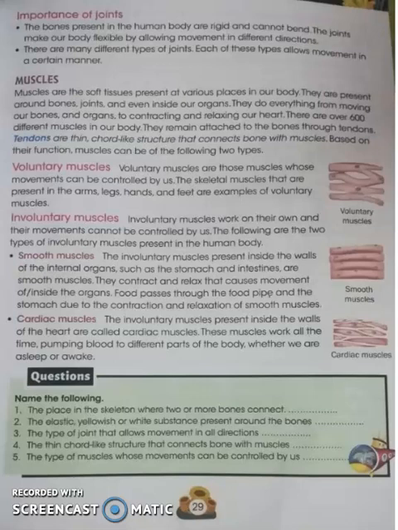As there are many types of joint, each of them has a specialized function at a different part of the body, and they allow movement in a certain manner. Okay, so this was the importance of joints, that is, joints allow movement in different directions. Now let us see the next topic, which is muscles.